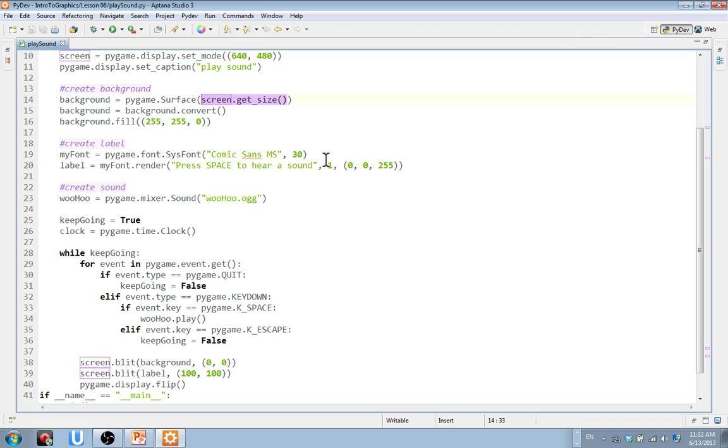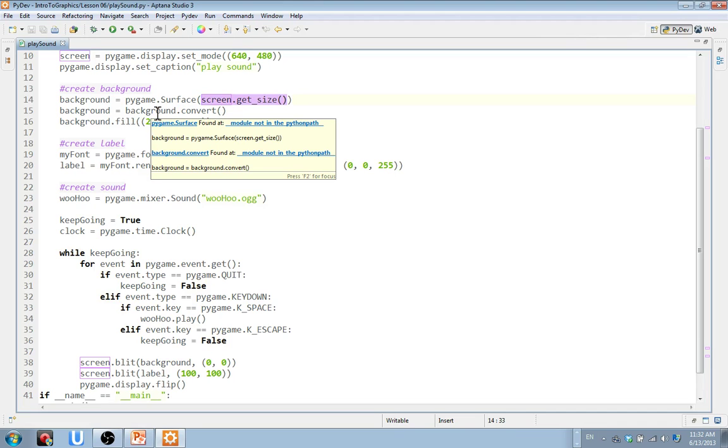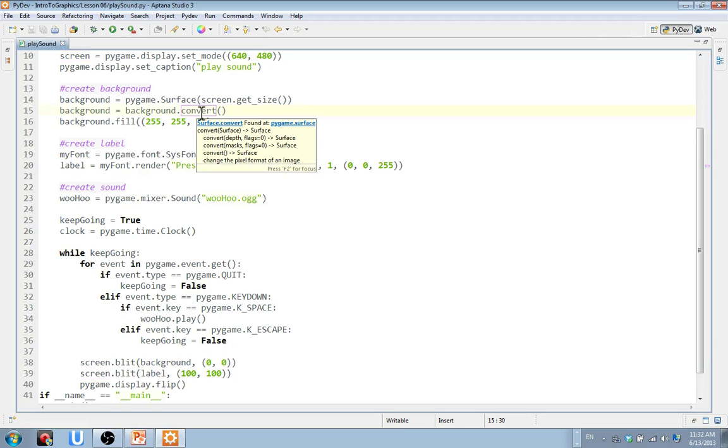Okay. Our background is equal to... we're going to convert it to make it so it's compatible with Python and Pygame. That's what this convert function does. And again, if you hover over it in Aptana, it tells you what it does, right? So it changes the pixel format of an image, right? And then we're going to fill it with 255, 255, 0. So who can tell me what color that is really quickly? Red and green together. Yellow. Yellow. Red and green together is yellow. Yes, it is. Try mixing it with real paint.